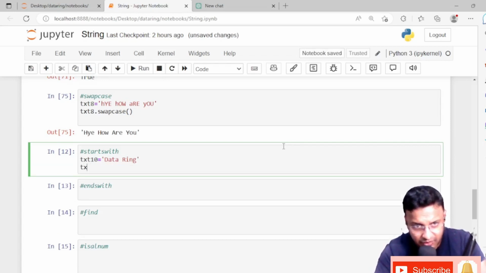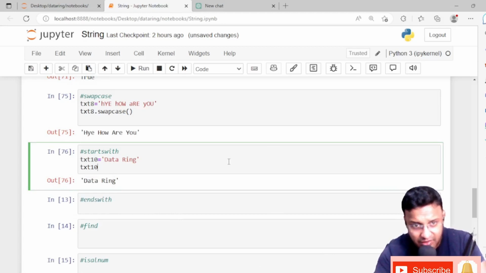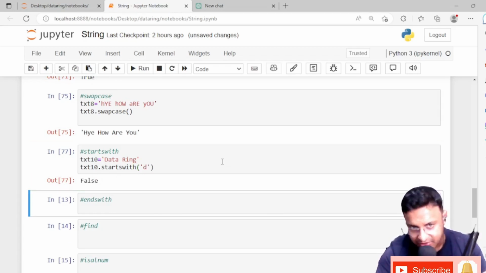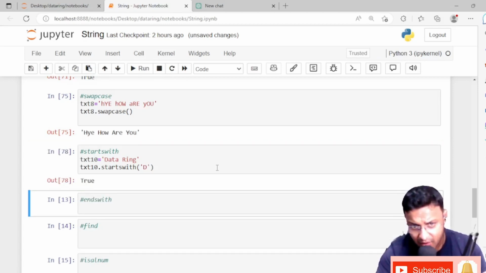I'm just printing text10 showing DataRing, and I'm asking whether this DataRing starts with small d. It's showing false because Python is case sensitive, right? But if I ask whether it starts with capital D, now it will show you true.